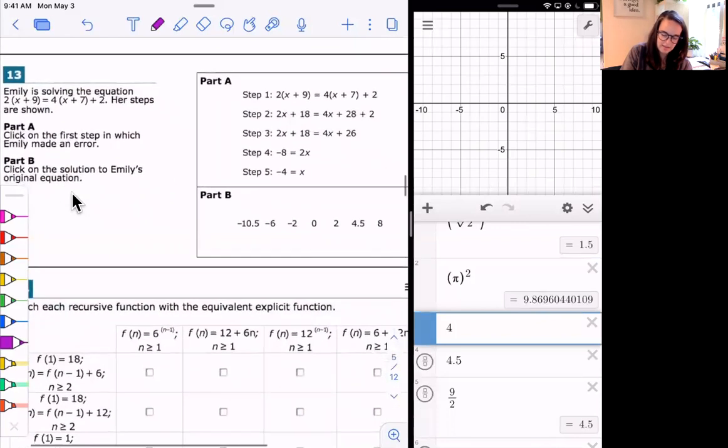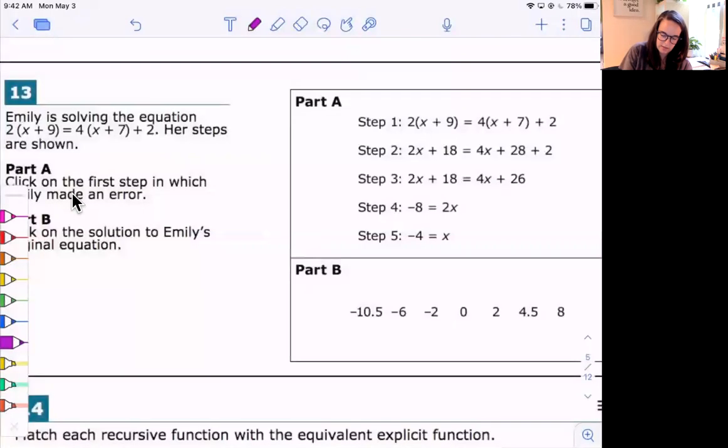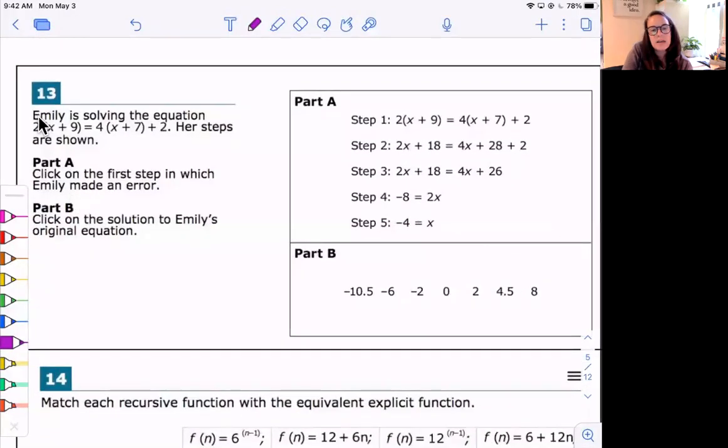All right, number 13. I'm going to close this for now. We'll bring it back if we need to. Should make this bigger. All right, Emily is solving the equation here. Her steps are shown. Right, so her steps are here. Part A, click on the first step in which Emily made an error. Okay, so we're trying to figure out where she made an error. Click on the solution to Emily's original equation. So we're actually going to have to solve it ourselves.